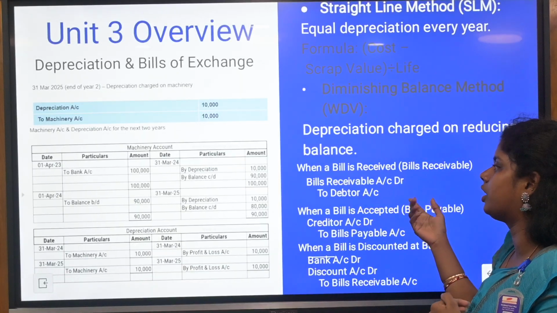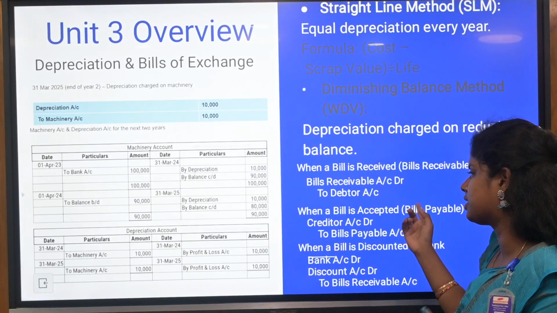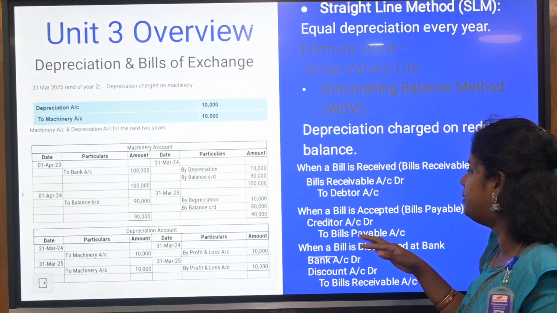So here, bills receivable account debtor to debtor account. And here, the second question will be: the bill is accepted. Bill is accepted means it is going to be payable. So creditor account debtor to bills payable account.